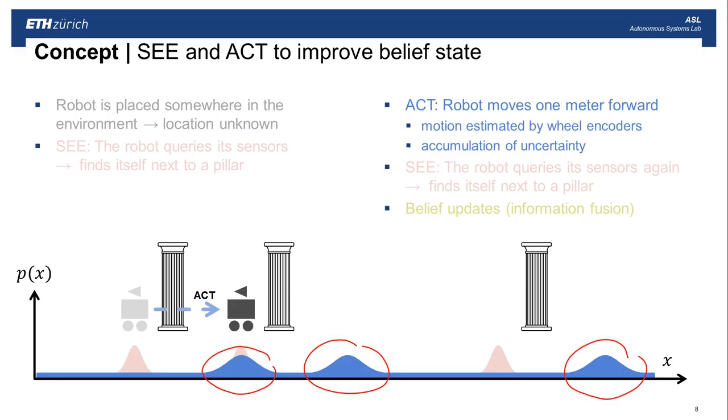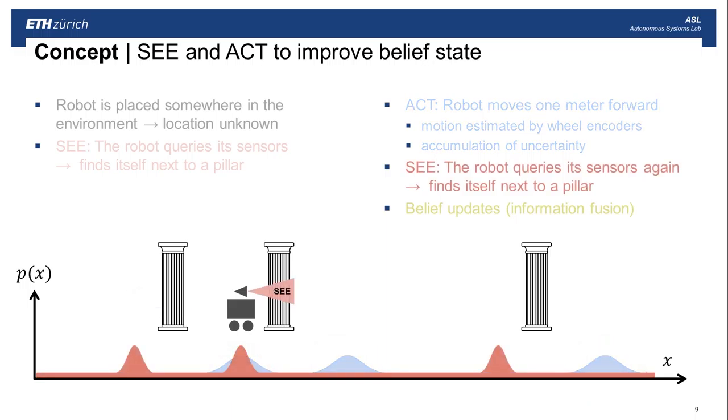Now, if the robot will move on without actually taking a picture again of the environment, of course, you can imagine it will get worse and worse, and at one point the robot is again lost and has no clue where it is in its environment. So the robot will then take a second image, a second perception of the environment. This will result in exactly the same situation as we have seen before, because the robot only sees one pillar because the range of the sensor is limited, and it has in principle no clue to distinguish which pillar it sees.